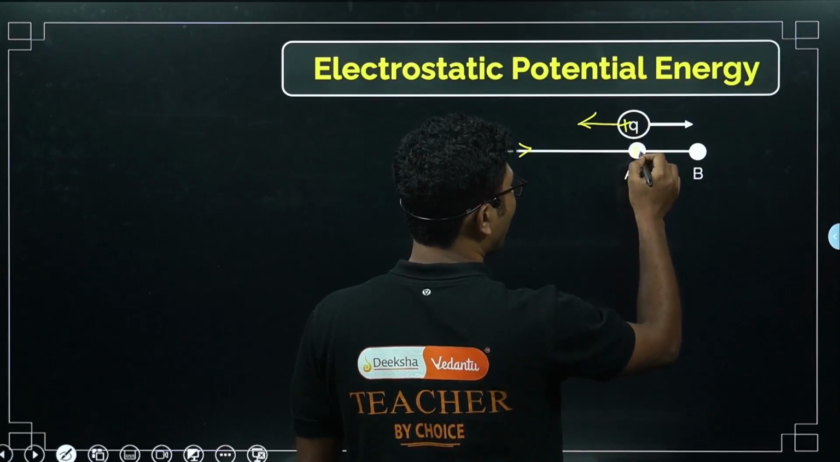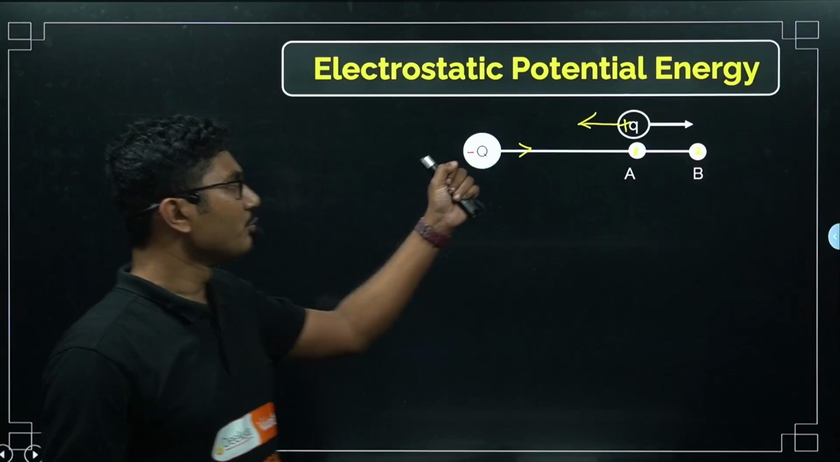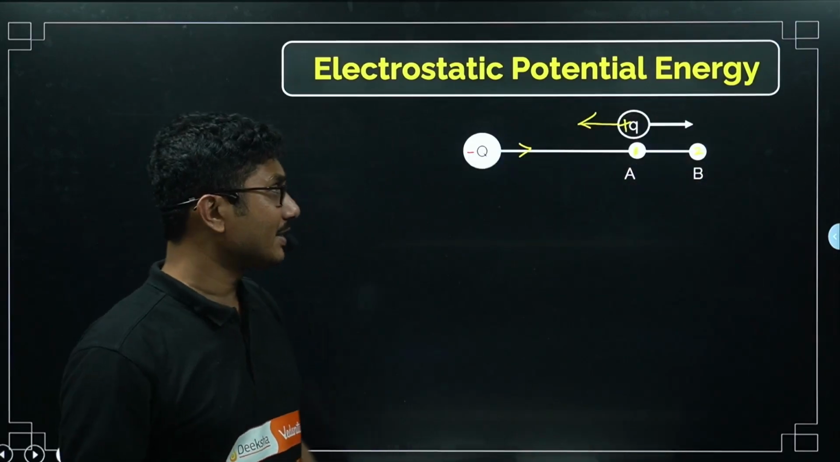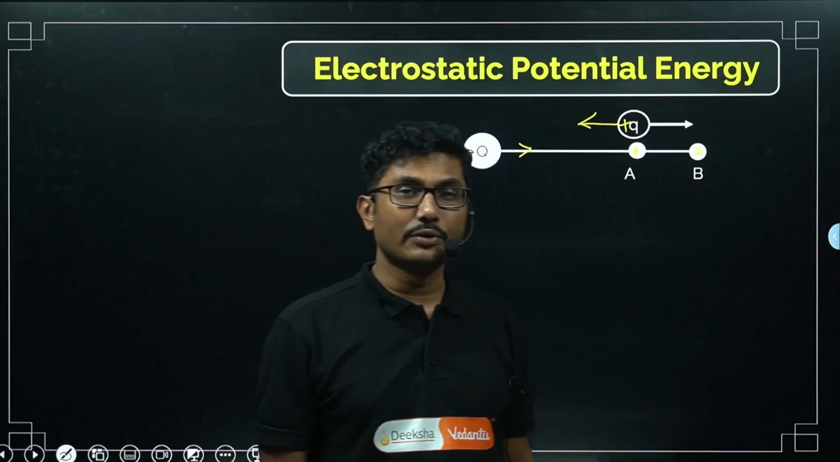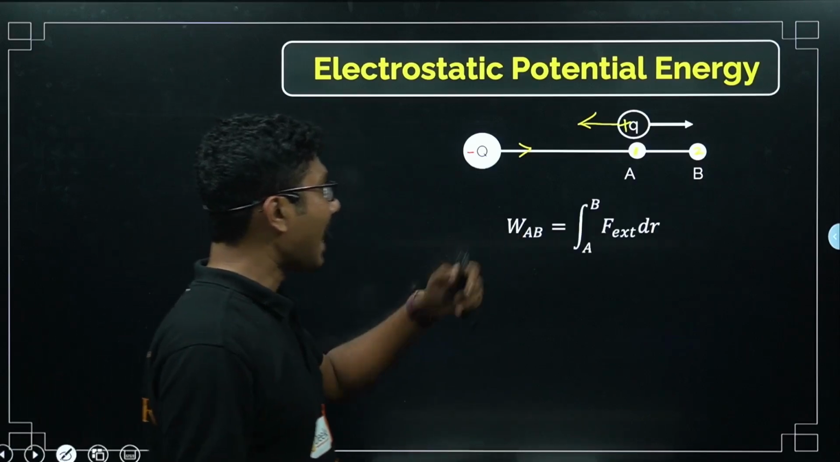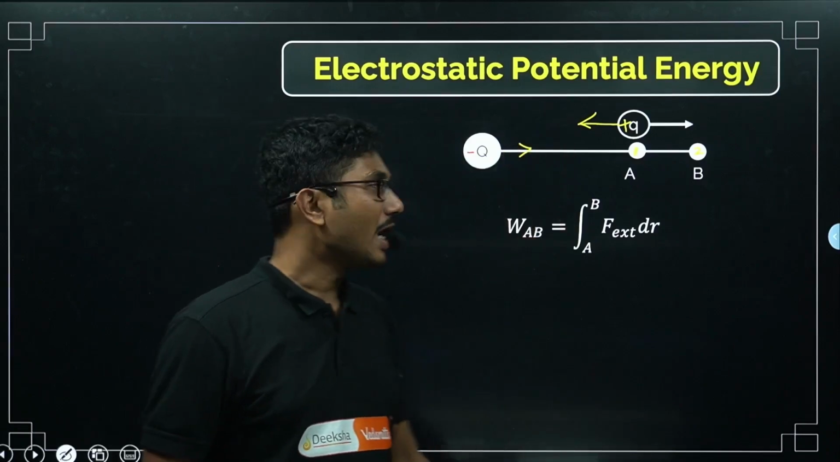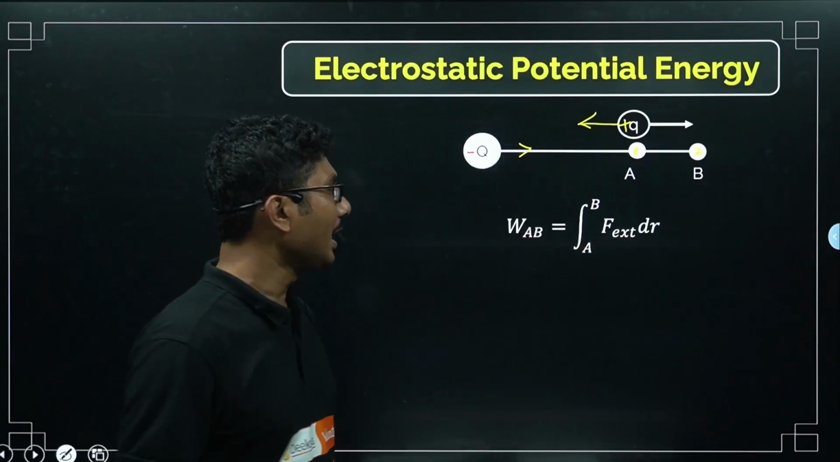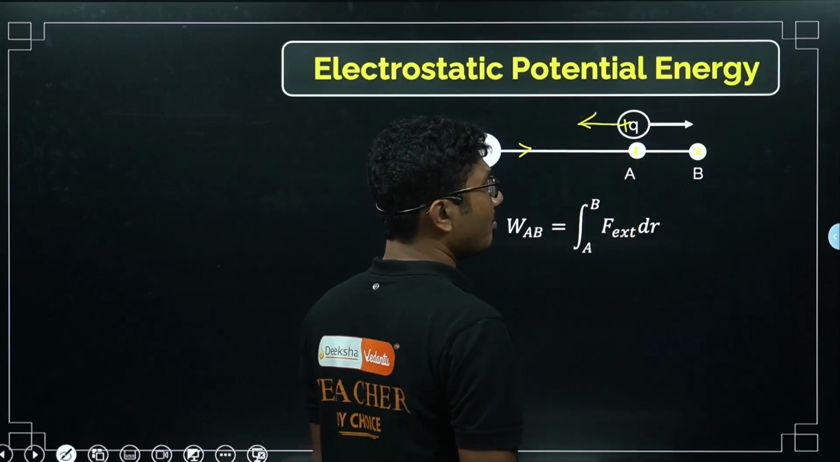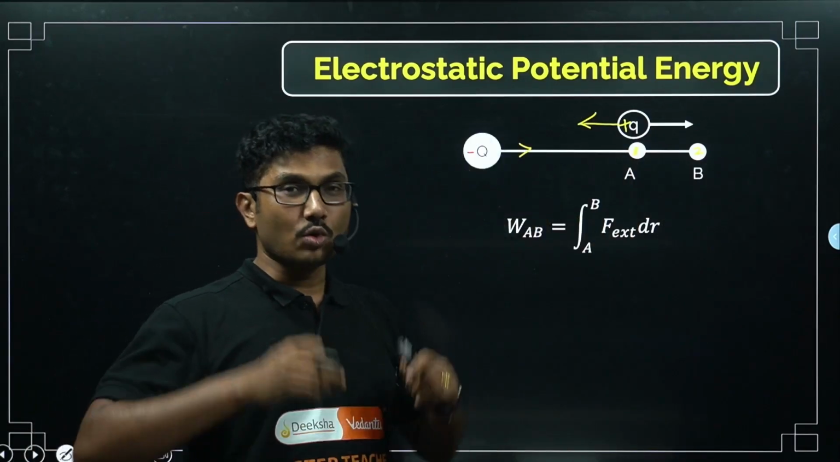Now if you try to pull this charge away from this minus Q, that is, if you try to move this charge from point A, the first point, to the second point, point B, in this direction, then what do you have to do? You have to do some external work, right? To do that, you have to apply some external force, and the work that you are doing to move the charge from point A to point B is going to be stored inside.